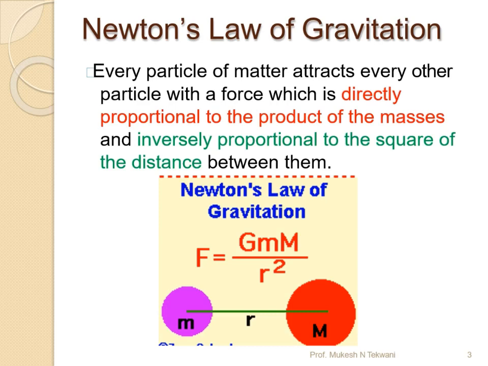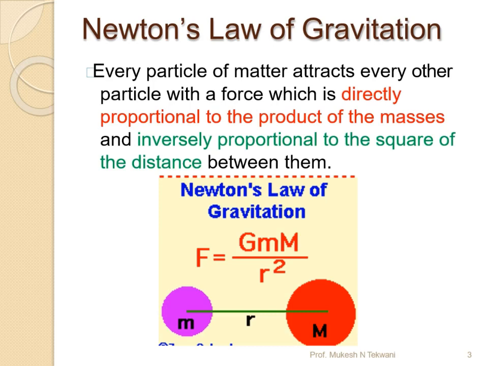So the moon is attracting the earth as well as the earth is attracting the moon, and both of them have a particular amount of distance between them, which balances the force of attraction among themselves. But in the case of the apple, there is a higher amount of attractive force. This is because the apple is closer to the earth, and the earth is so much bigger compared to the size of the apple.